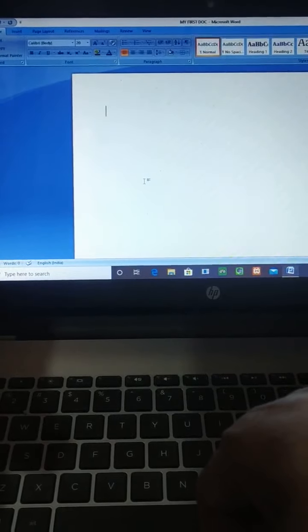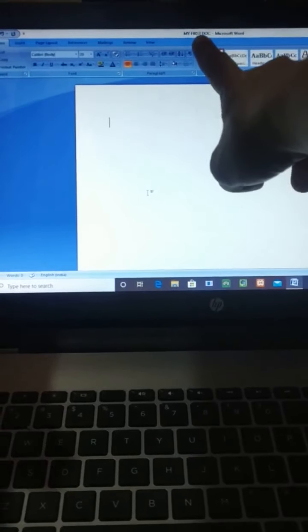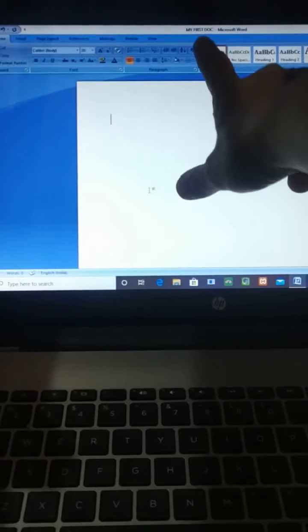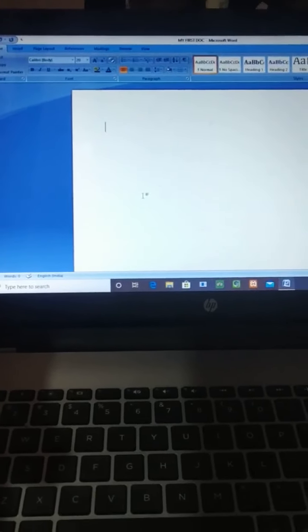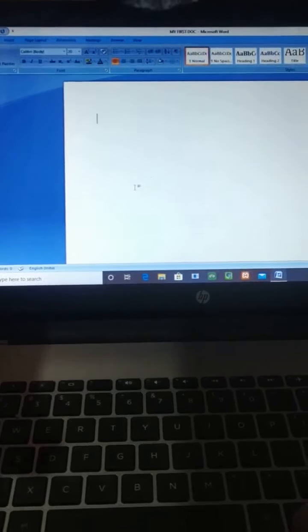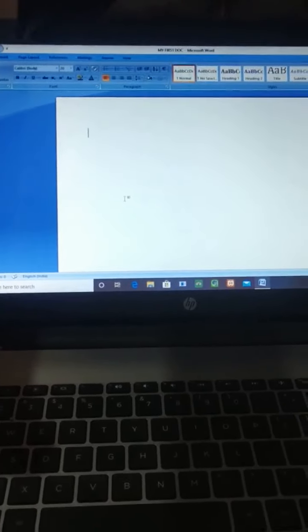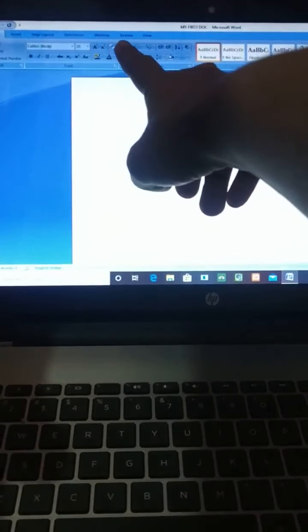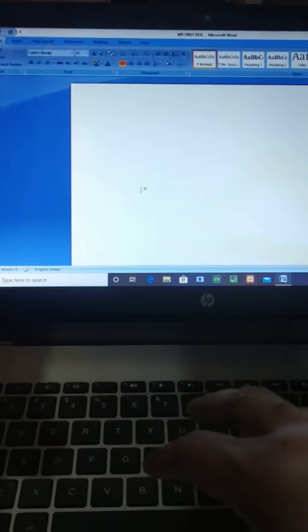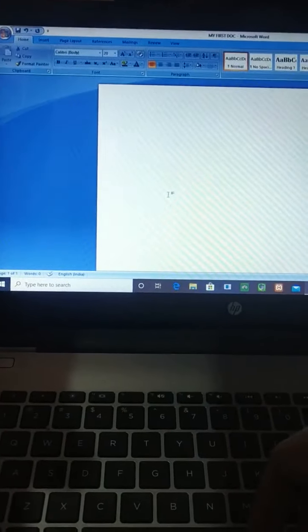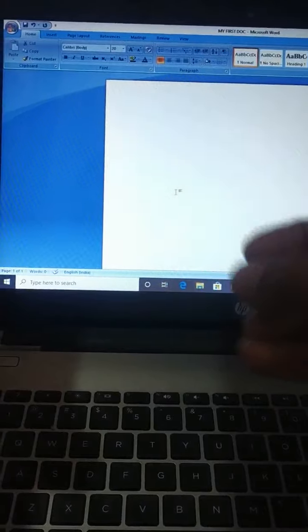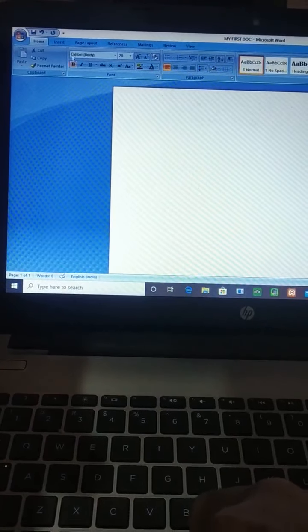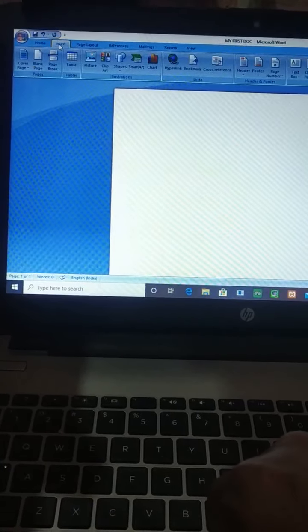Did you understand? So this is the name of the document where we are working, and this is the application, Microsoft Word. Understood? Next, where we find Home, Insert, Page Layout, References, Mailings, Review, View, all these are called the menu bar. Now look, if you want to open anything, like if we want to insert something, we have to take Insert.